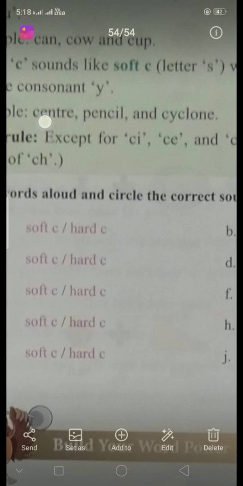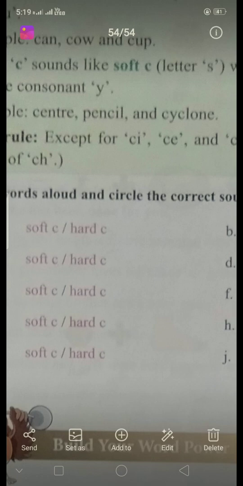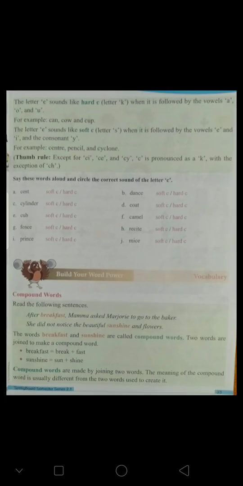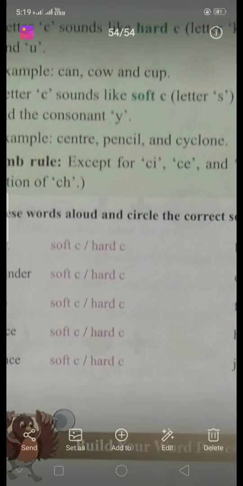In center, the second letter is E. In pencil, the fourth letter is C, and the next letter is I, a vowel. In cyclone, C-Y, the second letter is Y. These C letters are followed by the vowel E, the vowel I, and the consonant Y. So they sound like S. Center, S sound is there. Pencil, it sounds like S only.